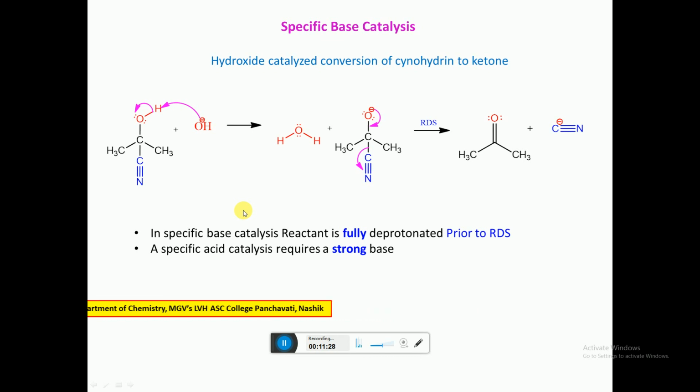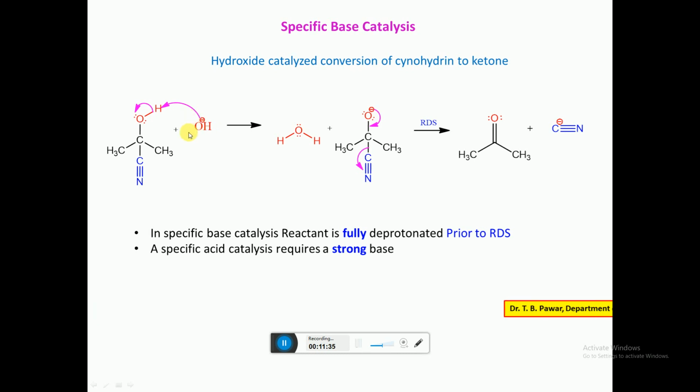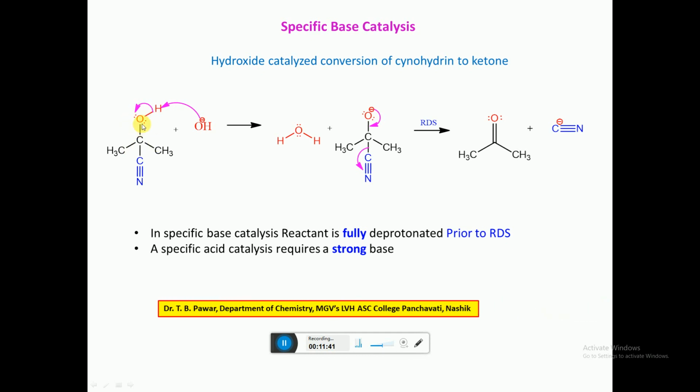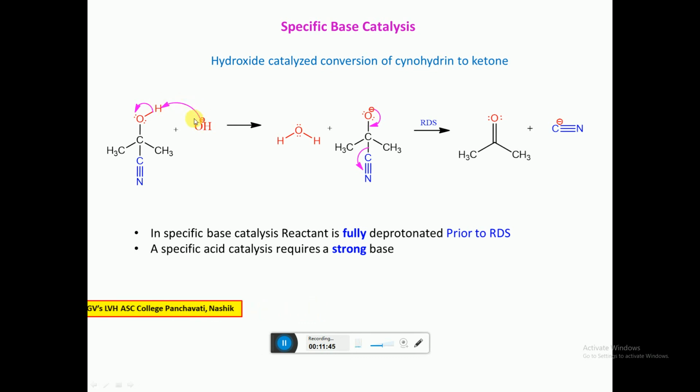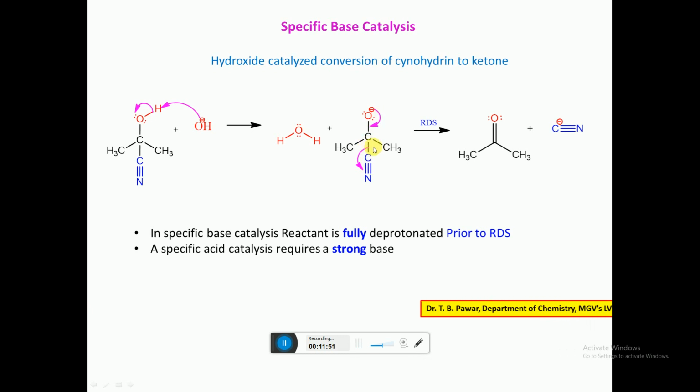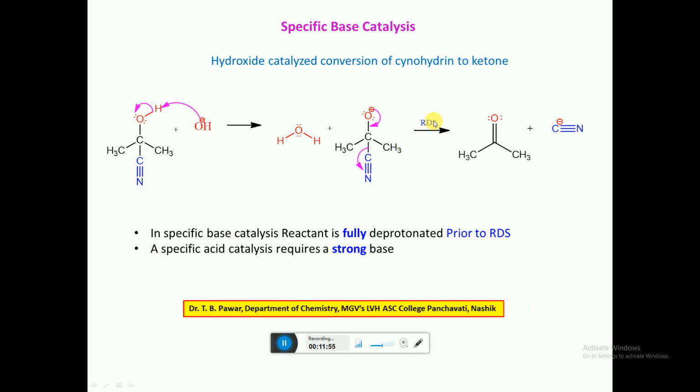In this specific base catalysis, again a strong base is used, and the reactant is fully deprotonated before, or prior to, the rate determining step.